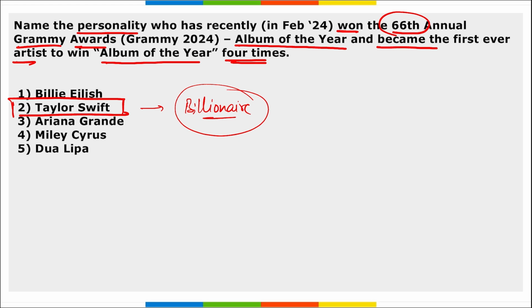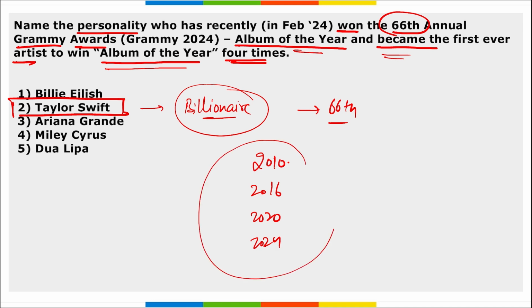And Taylor Swift is the personality who won the 66th Annual Grammy Award, correct, for the Album of the Year, and she became the first ever artist to win the Album of the Year 4 times. She won this in 2010, then 2016, right, then in 2020, and now again in 2024. So these are the 4 times in which Taylor Swift has won the Grammy Award, and this is for the